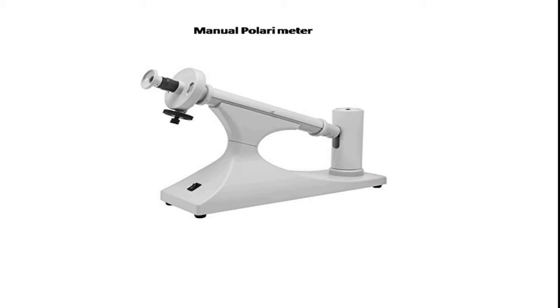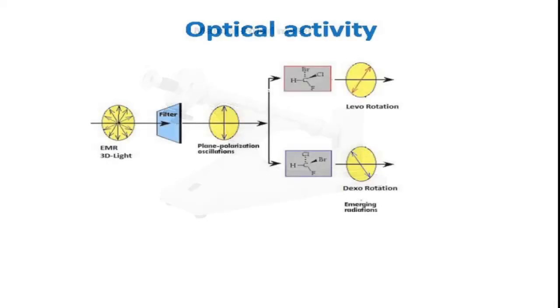You can see in the image, a manual polarimeter. Usually we measure the optical activity of a given compound using an instrument called a polarimeter, and this is the manual polarimeter. In the previous slide, the dextro compound is denoted by small d or plus sign.